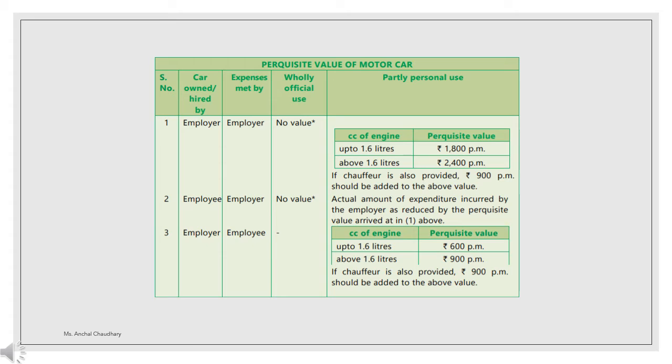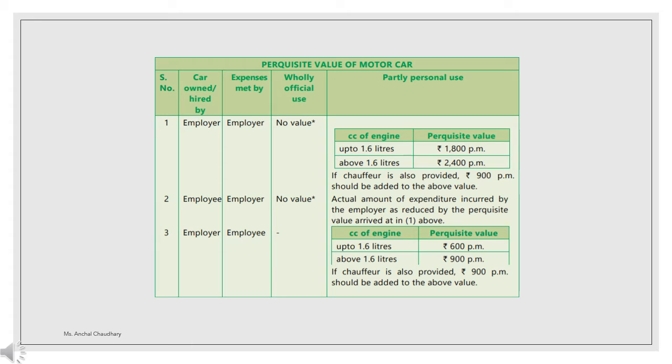See students, perquisites are an extra benefit, which may or may not have a monetary value. To find the taxable value, you have to ensure that the perquisite has a particular value. So first of all, we find out the perquisite value of the different benefits which employees receive. For example, let's understand with the perquisite value of a motor car, and how to find the value of a particular benefit which an employee is getting.